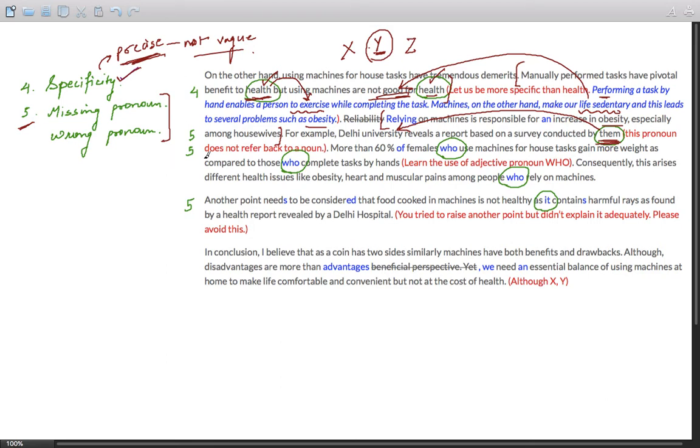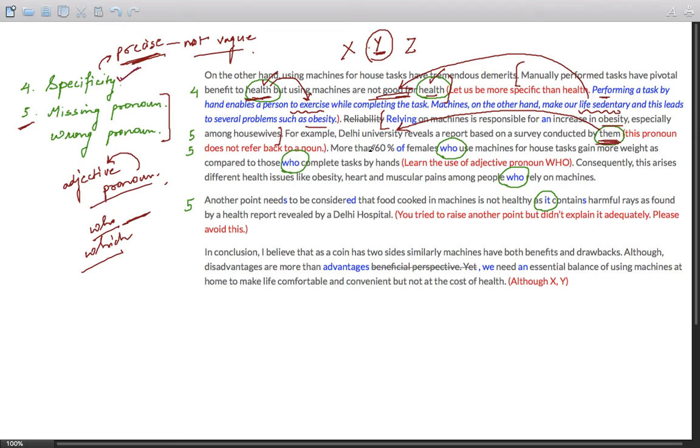Okay. Now here is another mistake of what we call the adjective pronouns. I'm going to write adjective pronouns. What is an adjective pronoun? It's a pronoun that gives quality of a noun. So for example, who, which, these are adjective pronouns, and who is a very powerful pronoun that gives quality of something with a word with which it is linked.